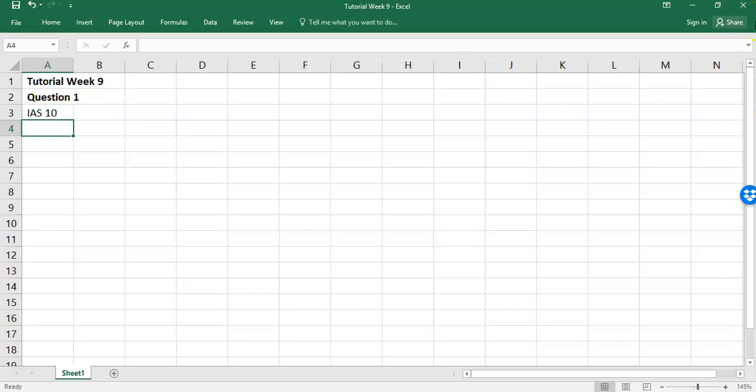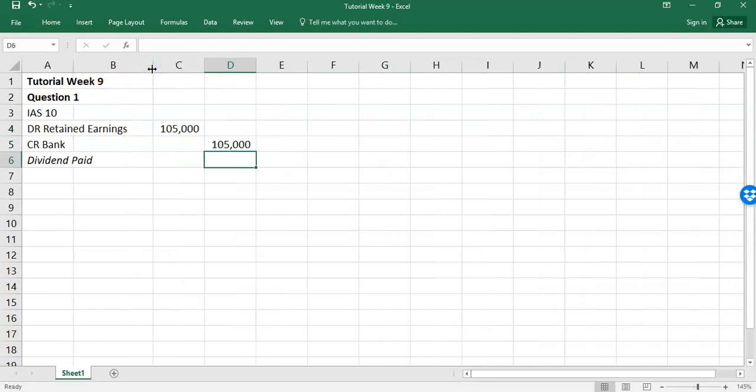It says any dividends paid during the year are fine. They can be recorded. You're going to debit retained earnings, and you're going to credit bank. That's for the dividend that's paid. And you're just going to do that 105,000, 105,000. So that's a quite straightforward one. The one that was paid on the 1st July, there's no issue with that. It has been approved because it's been paid. Therefore, it can be put through.